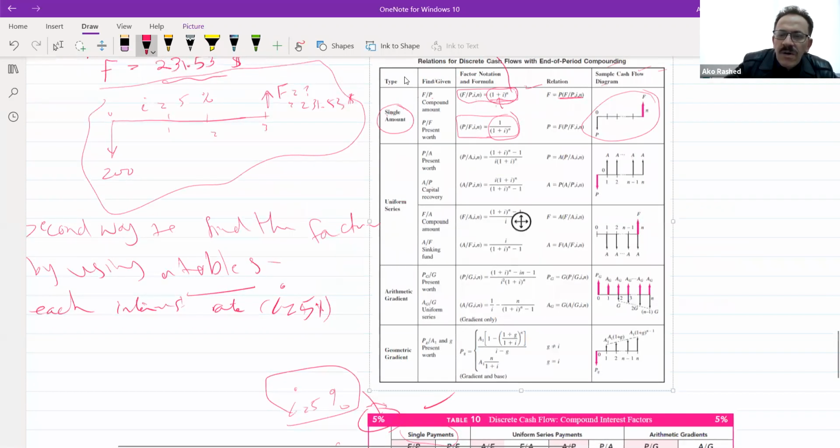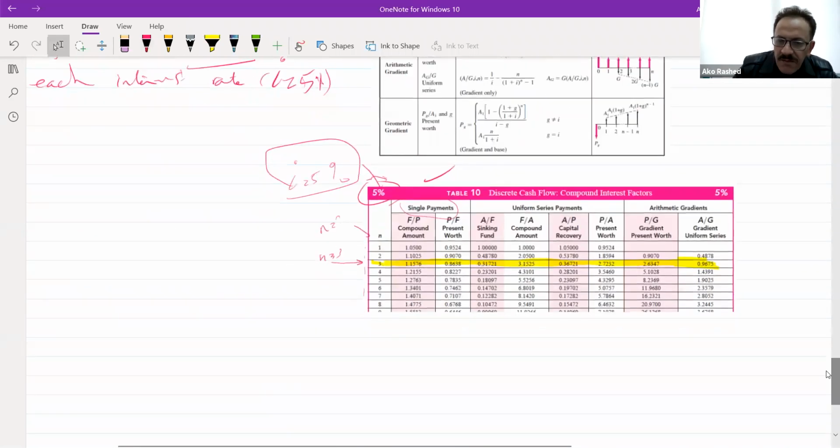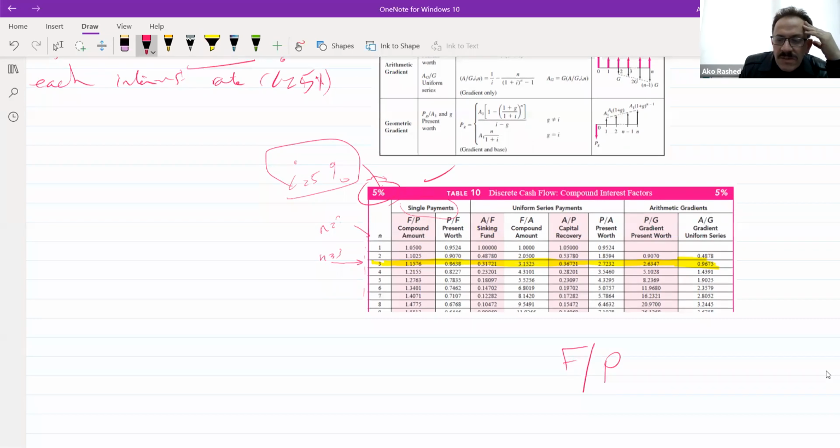You can see here we have F over P, P over F. We agreed that F over P means P is given and F is what we find.